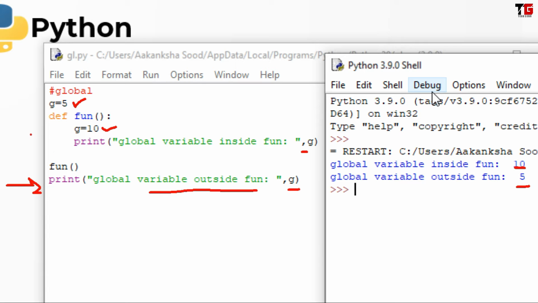So what's happening? Basically, when we change the value of a global variable inside a function like this, then it is no more a global variable. It becomes a local variable. So we cannot change value of a global variable like this. In this situation right now, there are two g variables. This g equal to 5 is a global variable and this g equal to 10 will be a local variable. So how to change the value of global variable?